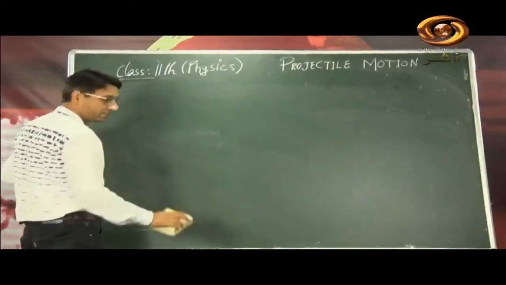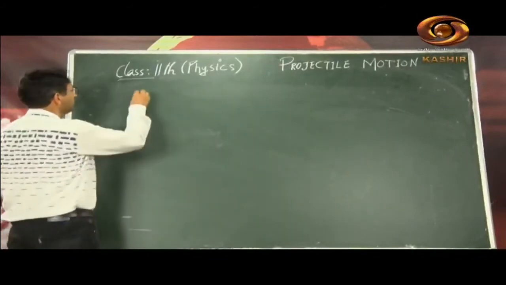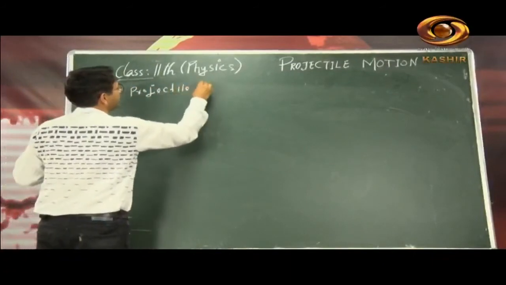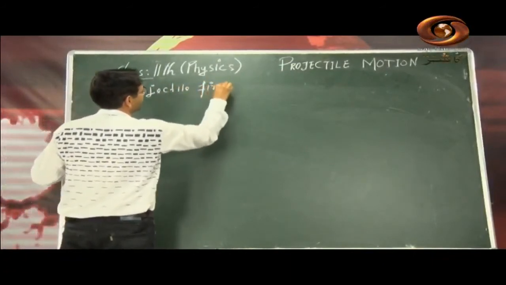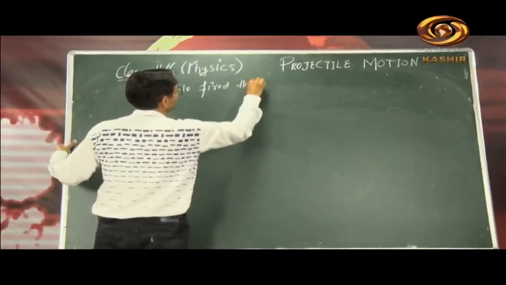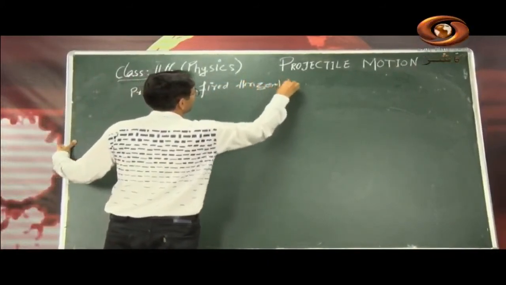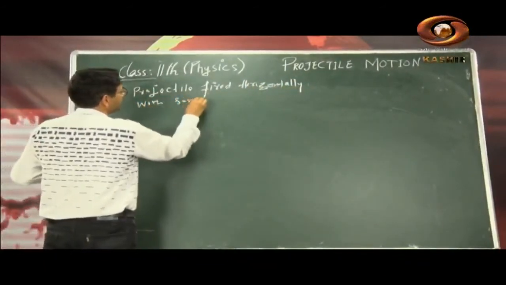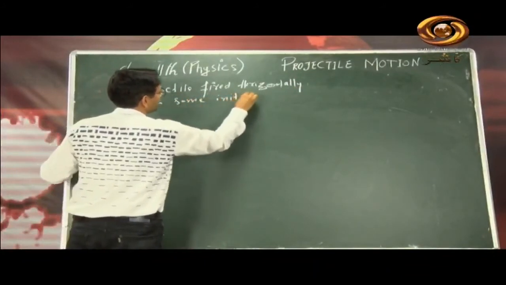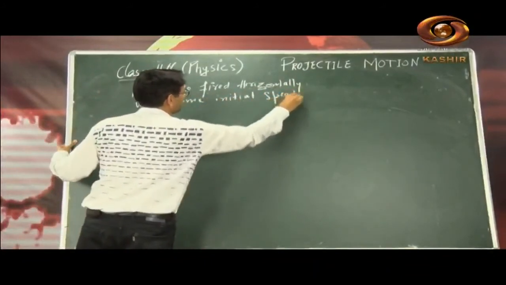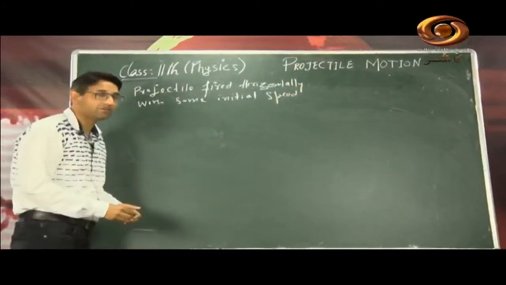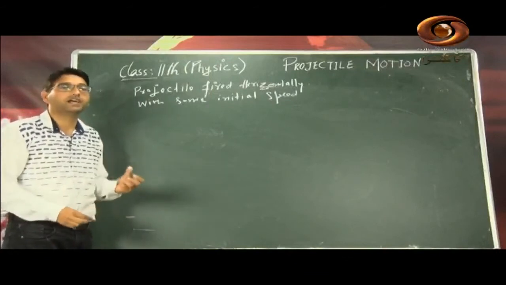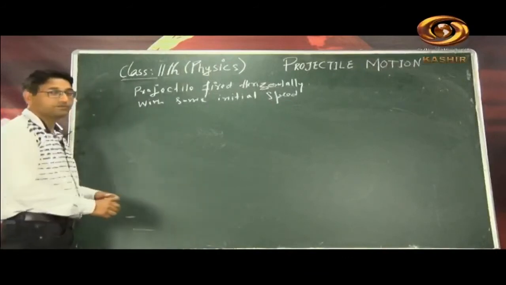Now we will go to the projectile which has been hit horizontally. A projectile fired horizontally with some initial velocity, or initial speed. Some initial speed has been given to the object, then it is left to gravity alone, so we can very much refer to it as a projectile. So the case will become like this.